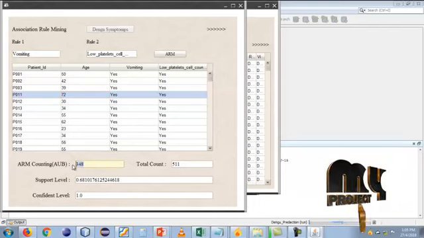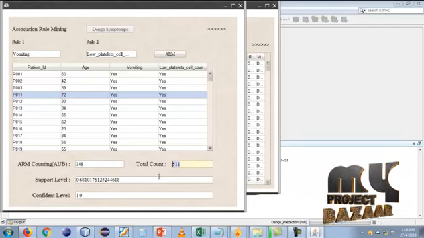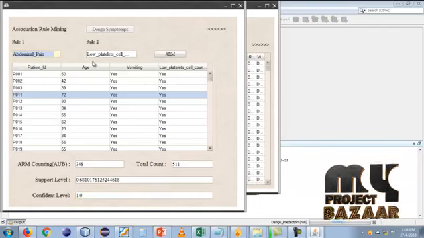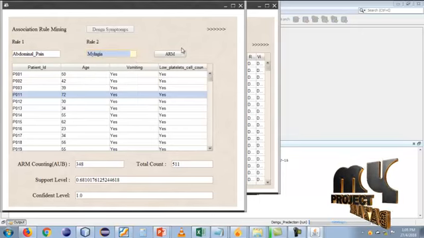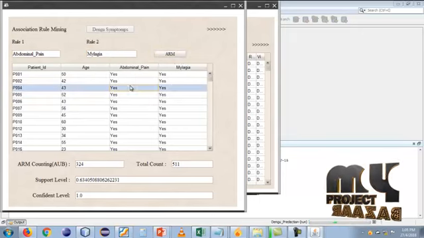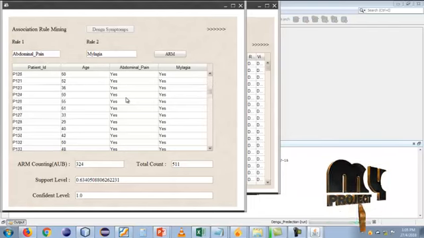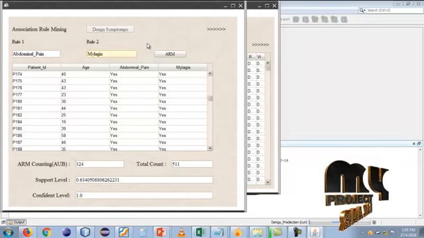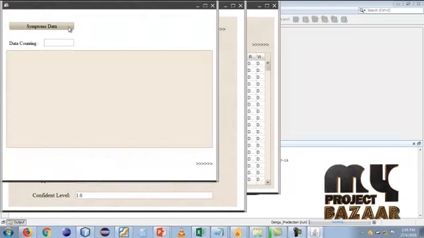The total ARM count is 348 and the total count is 5 level, and the support and confidence level can be displayed. If you select different patient details anywhere, the ARM rule mining can be applied and this information can be displayed. The support and confidence level can vary from one patient to another and from one symptom to another symptom.